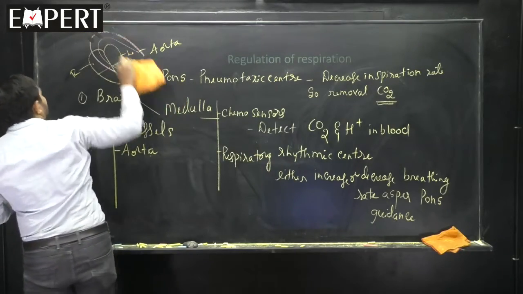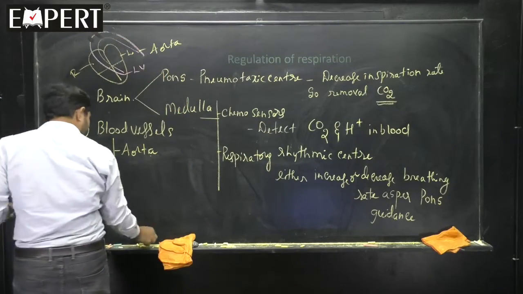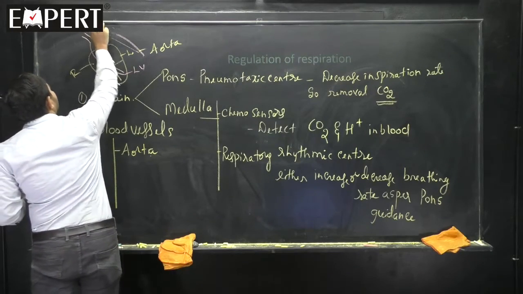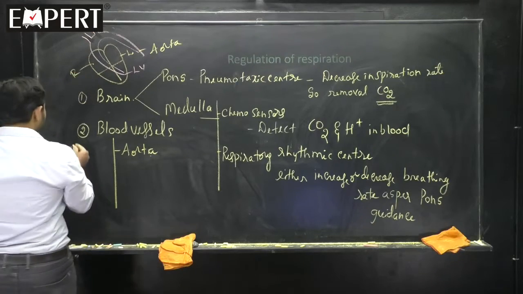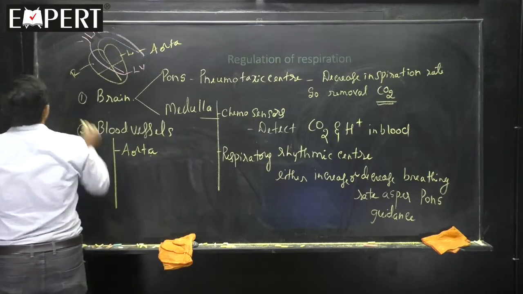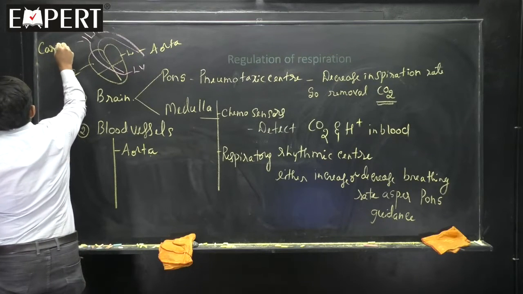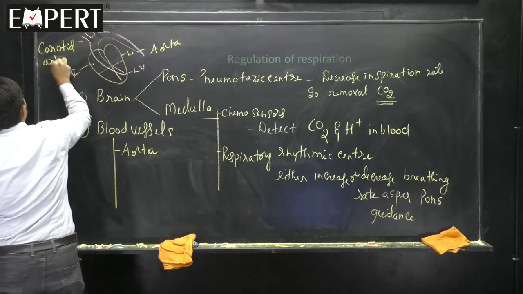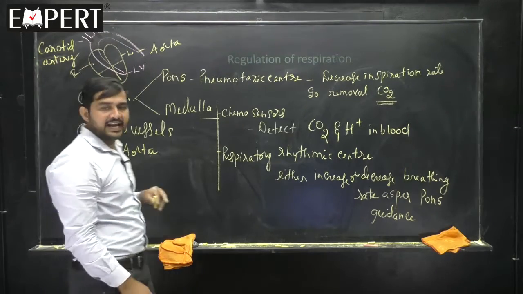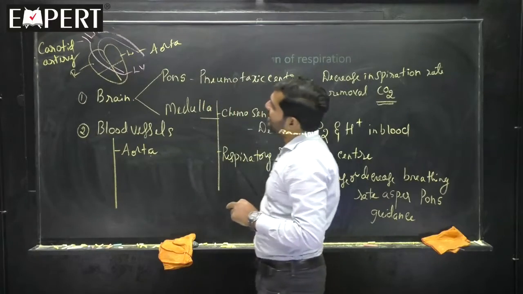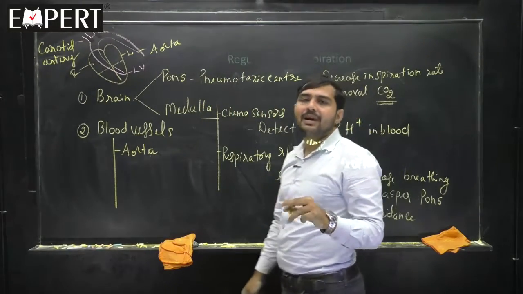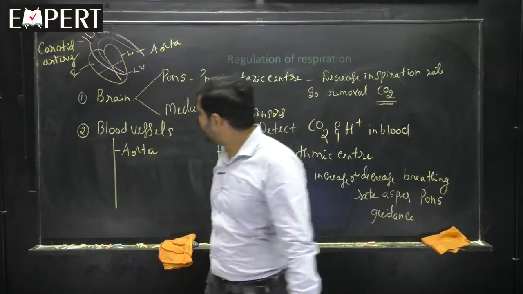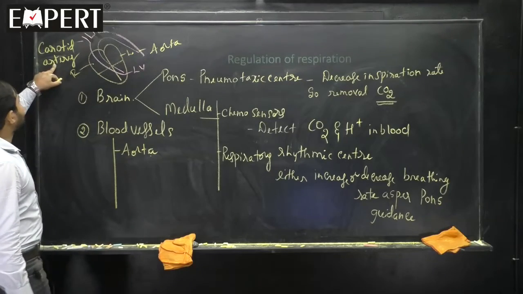And from the aorta we find some blood vessels coming out here. We will discuss this aspect in detail next chapter, because next chapter is regarding circulation itself. Okay, and these blood vessels are called carotid artery. What do you know? Carotid artery. And what is the function of carotid artery? It supplies blood into the head portion and the arm portion. Okay, please remember carotid artery.